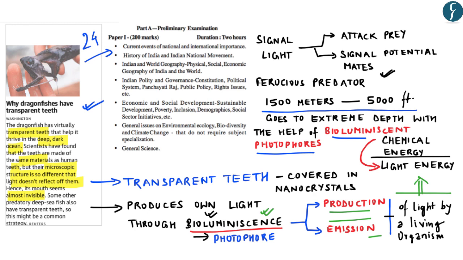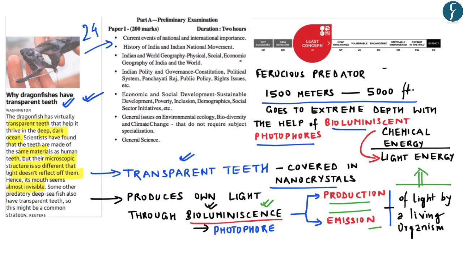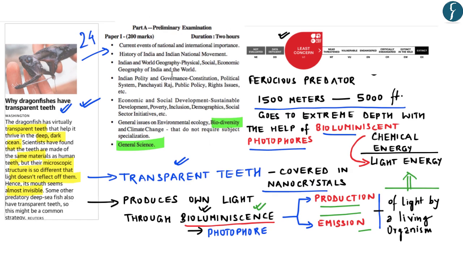Now another important point to be noted is that these fang-like teeth, which are transparent, are covered in nanocrystals, and this prevents the dragonfish's own bioluminescent light from reflecting off its own jaws. So this again becomes an extremely important point with respect to dragonfishes. The IUCN status for the dragonfish is least concern. Now in your prelims examination, this topic forms a part of general science and biodiversity. So these important facts with respect to the dragonfish become extremely important from your prelims perspective.